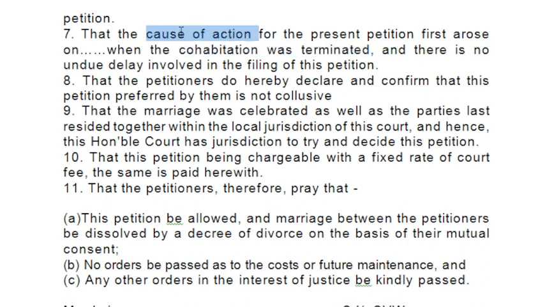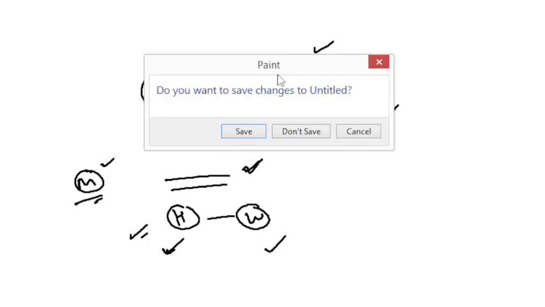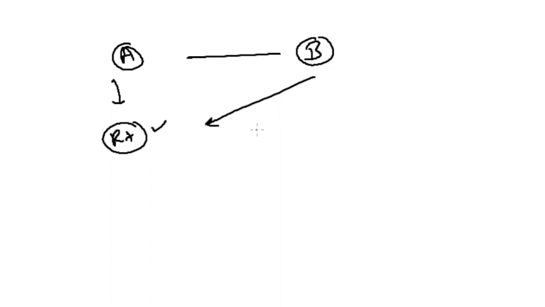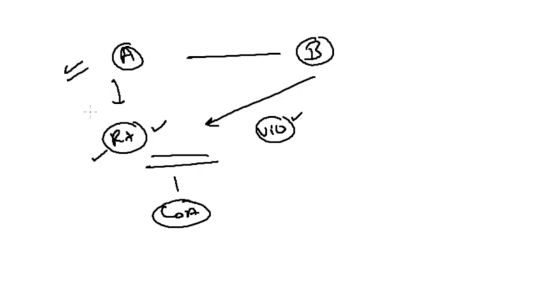Now what is cause of action? Cause of action is a kind of concept where, let us consider two parties A and B. A has a right, and this right is violated by another party. Now when the violation occurs, the right has been violated, and the cause of action will arise on the part of A to take a remedy for this violation of the right. So in this case we are filing a divorce petition.